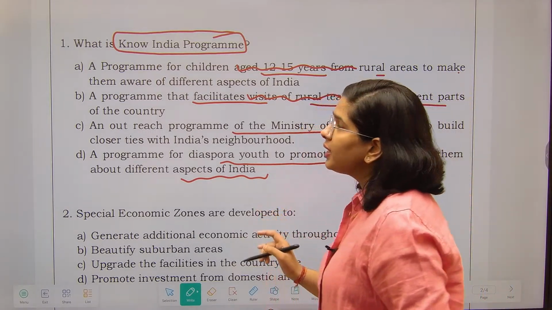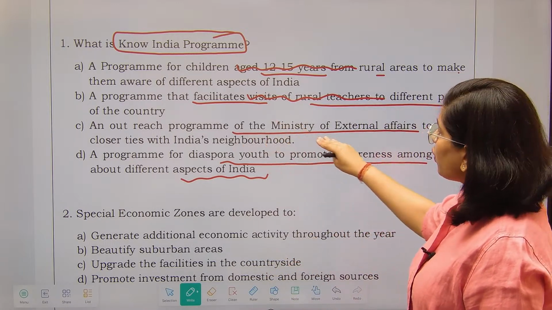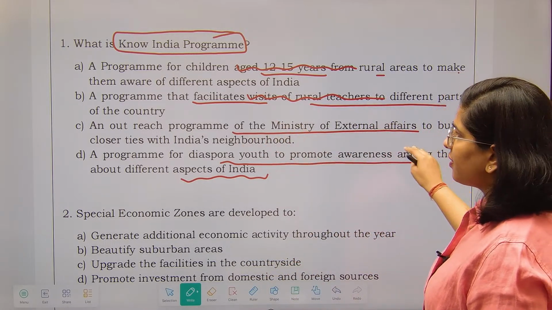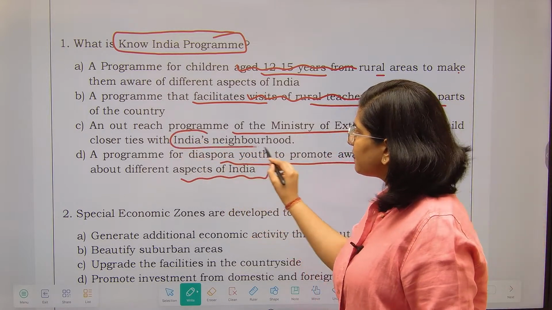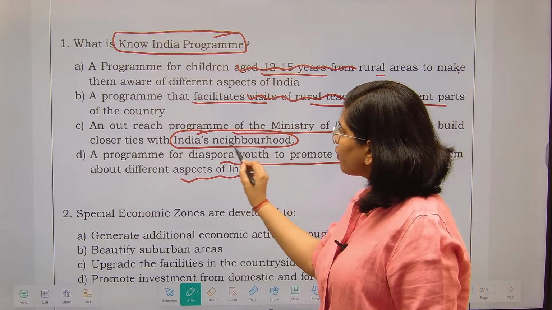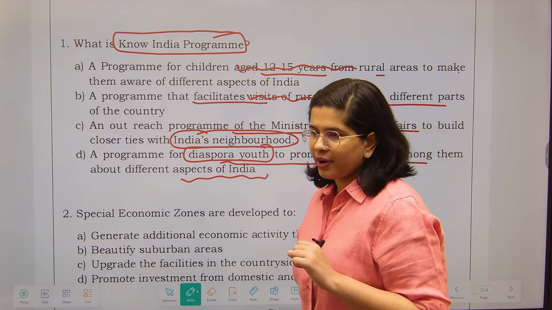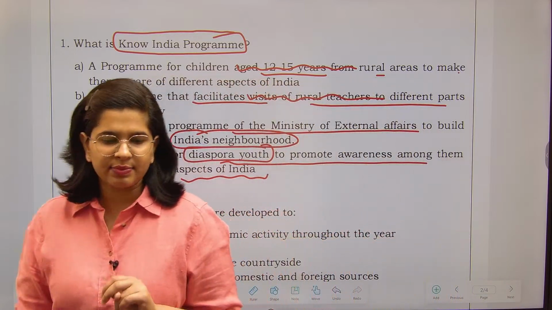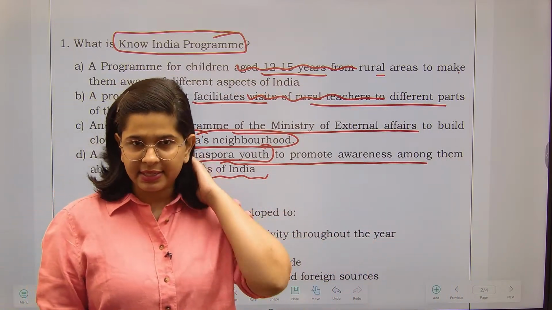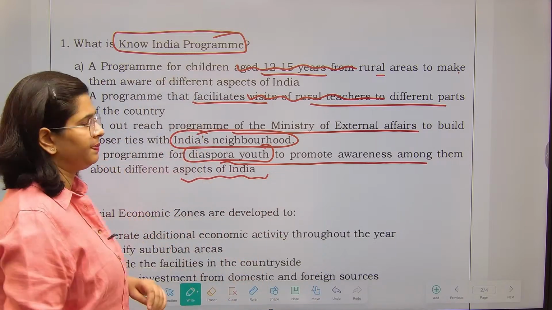Now, the point here is, it is between two things. An outreach program of the Ministry of External Affairs to build closer ties with India's neighborhood, number one. And number two is the program for the diaspora youth. So if you would have read the schemes, because in the schemes-related document we must have discussed it, this is the correct answer, option number D.